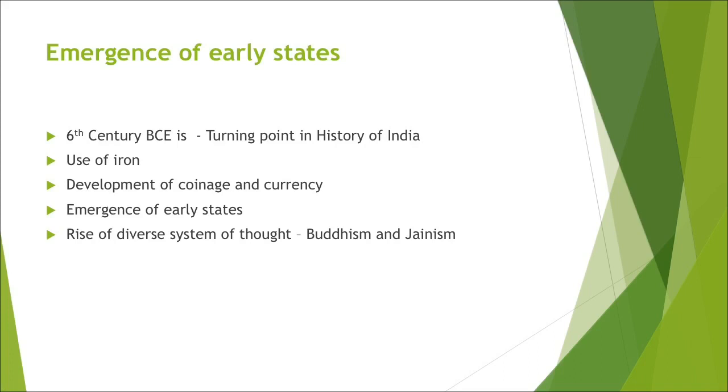If this question comes, you have to emphasize use of iron technology. Iron was used at that time for making weapons. The Aryans came, they were known to iron, and they cleared the extensive forest and settled themselves for agriculture. So, implements of agriculture could be made from iron.